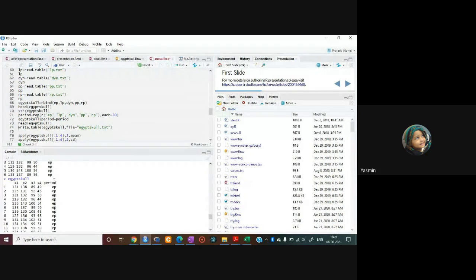अब अगर आप now if you want to get the statistical summary of such data, then how will you get that? अब आपने इस तरीके का डेटा क्रिएट तो कर लिया. You can save this data also. Now you have created a data, now you can save this data by using the function write.table, then the name of the data, and within file double quotes में it's EgyptSkill, जो भी आपका फाइल डेटा का नाम है, with .txt.